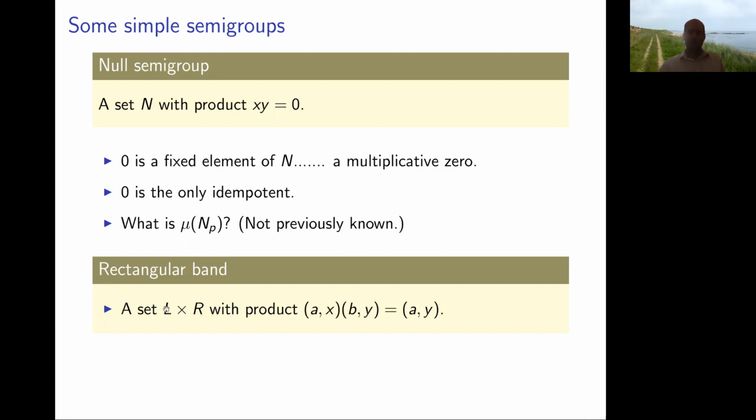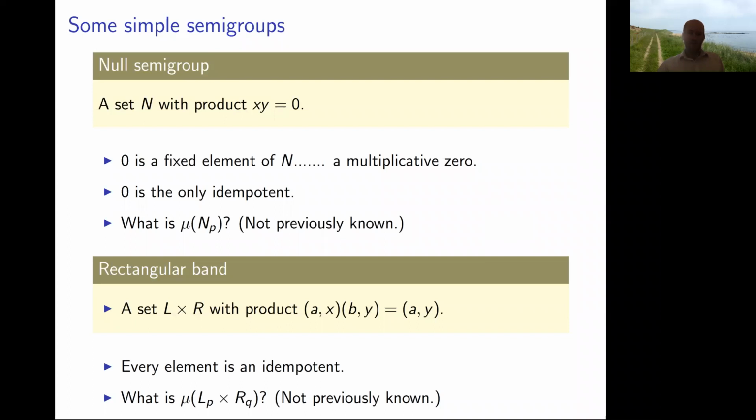So here we've got a semigroup with two coordinates, and the product of two pairs is, you just ignore the middle two things. You keep the left coordinate of the left factor, and you keep the right coordinate of the right factor. And if you stare at this for a minute, you realize it's basically just the direct product of a left zero semigroup, where AB equals A, with a right zero semigroup, where XY equals Y. Again, every element is an idempotent, so this is another band, hence the name. And obviously we can ask what's the minimum degree of such a band. Now we have two parameters, the size of the left zero semigroup and the size of the right zero semigroup, so these numbers form an array.